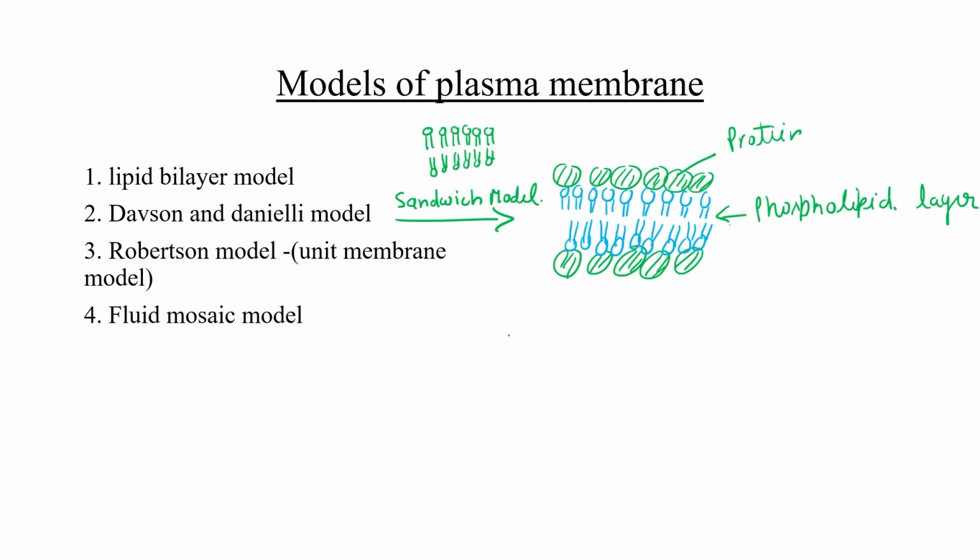One important point he added was that both these types of protein are hydrophilic. So according to him, hydrophilic content is present on the outside, and the hydrophobic content, the lipid bilayer, is present inside of this content. Same type of model.